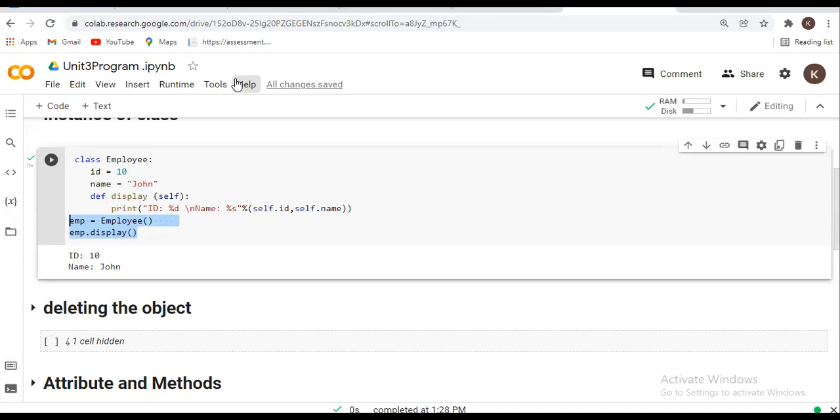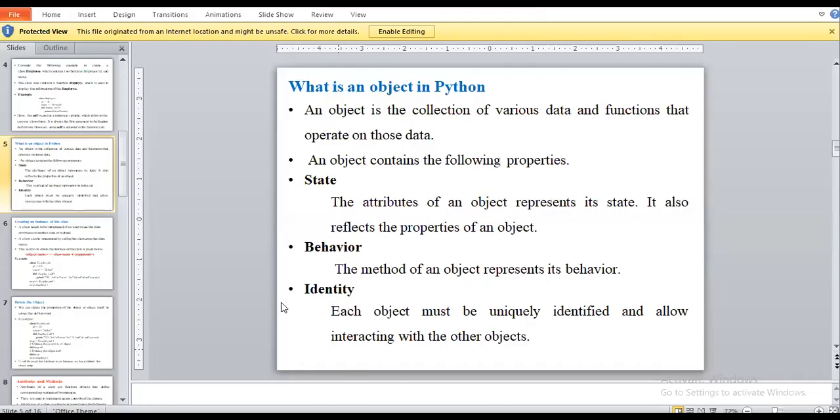Actually, we consider an example like a dog, or here I am taking the example of employee. For creating an object, we need some lines. You have to see here, three main properties are there related to the creation of the instance of the class, meaning the object.